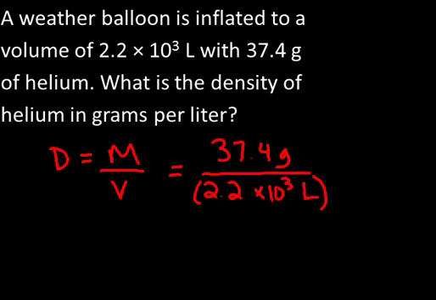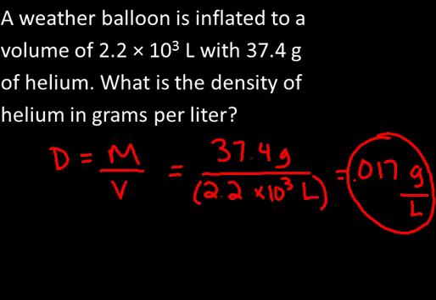Make sure when you're dividing by this scientific notation number that you do use parentheses in your calculator. Mathematically, this calculates out to 0.017. The units don't cancel, and that's good, we should have units of grams per liter. So that's the density of the helium sample in the problem.